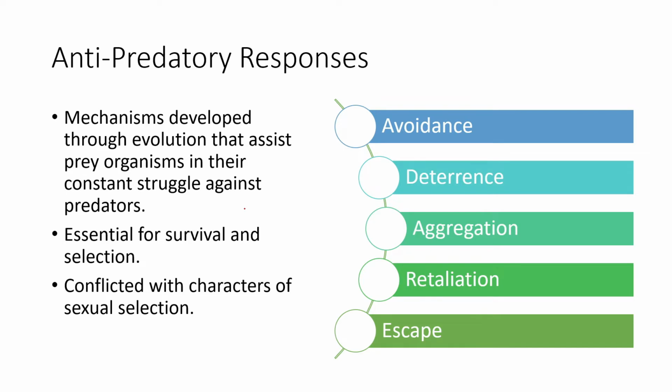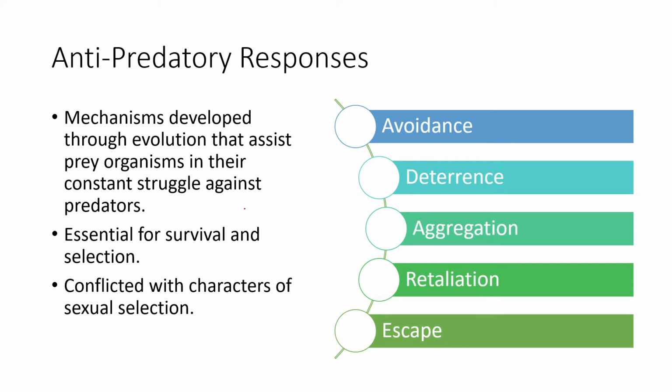Now, when a predator comes in, you can try to avoid it. You can try to ward it off or distract it or deter it. You can call your friends to attack the predator, or get saved from the predator. Then you can retaliate. If nothing is working, then you have to apply force to the predator, and if even that is not working, then you can always try and run out. That sort of interaction and those responses are pretty common with respect to prey and predators.